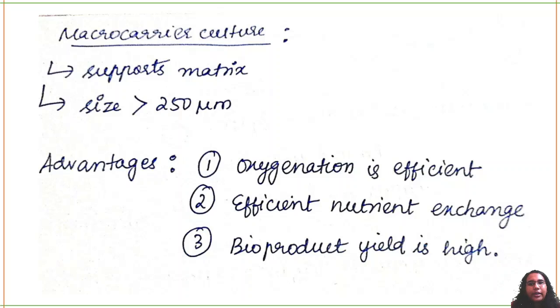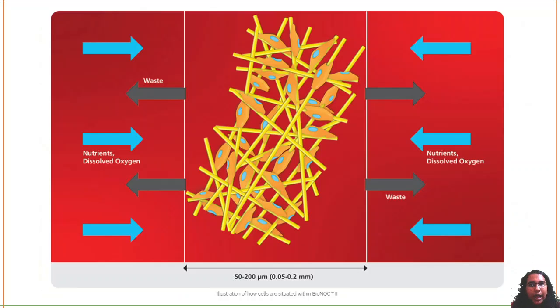Okay, macrocarrier. This is also similar to microcarrier, only its size is very big. It also supports a matrix. Oxygenation is good, nutrient exchange is good, and the bioproduct yield is also pretty high. Can you see here? This is the matrix.